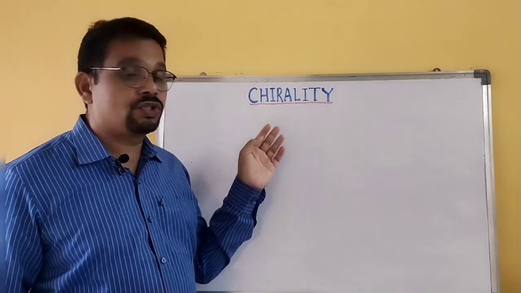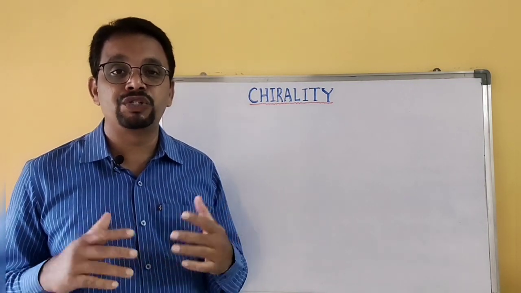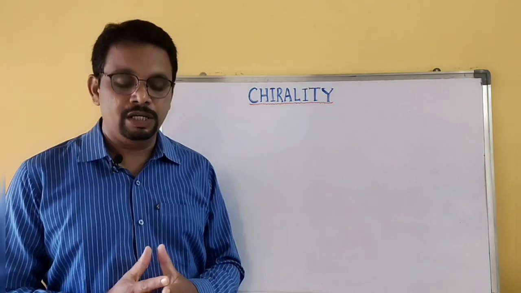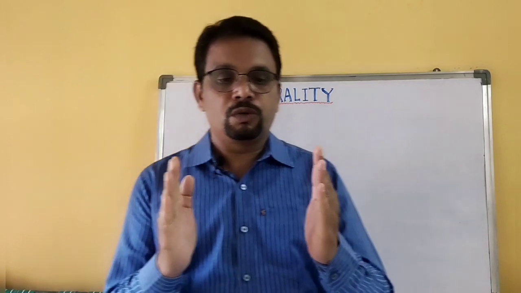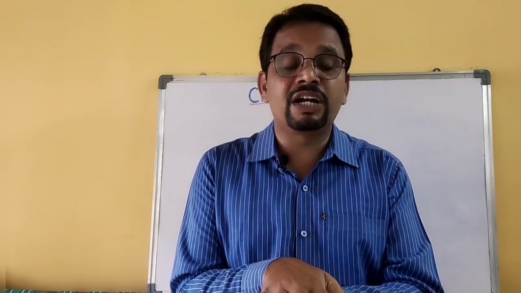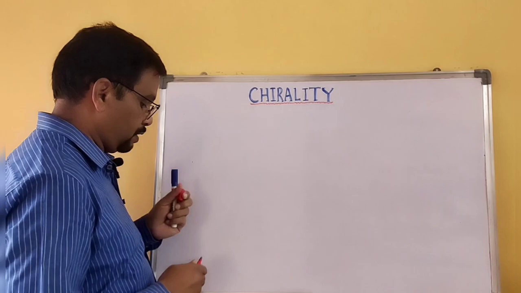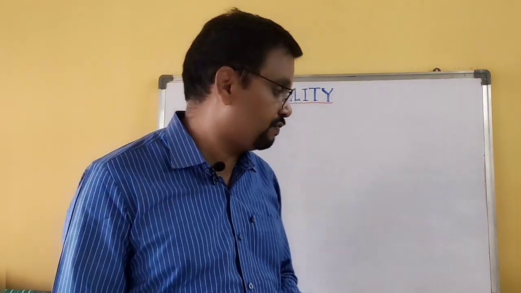So today I come up with this topic, chirality. Chirality originated from a Greek word, chair, which means handedness. We have two hands. If you observe both the hands, they look like mirror images of each other, but they are not superimposable. If you place this hand on another hand, they will not be superimposable. They are non-superimposable, so that means they are different. They are unique. Similarly, chirality means, let me give you a definition for chiral molecule.